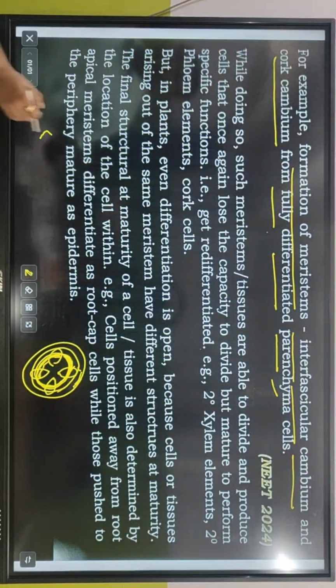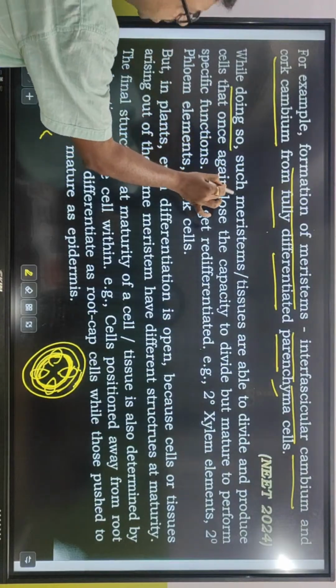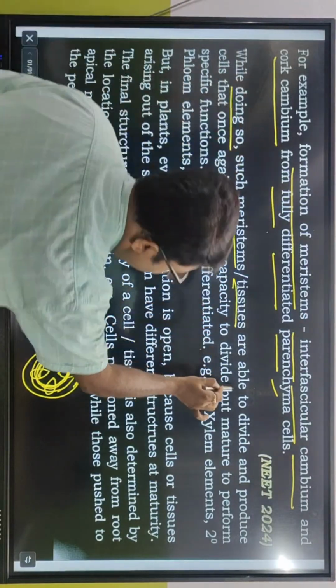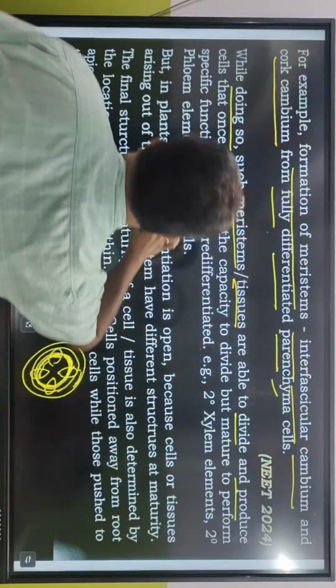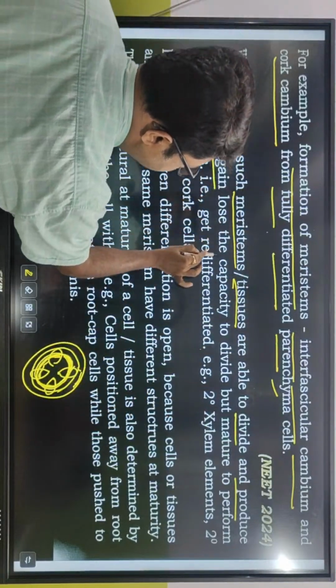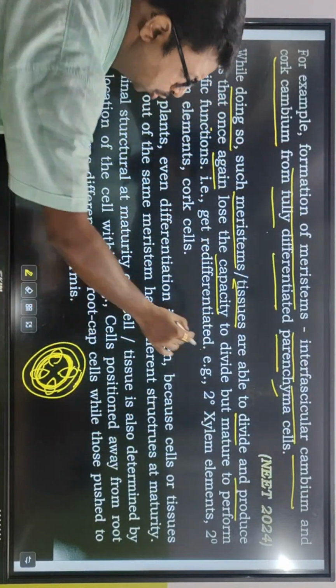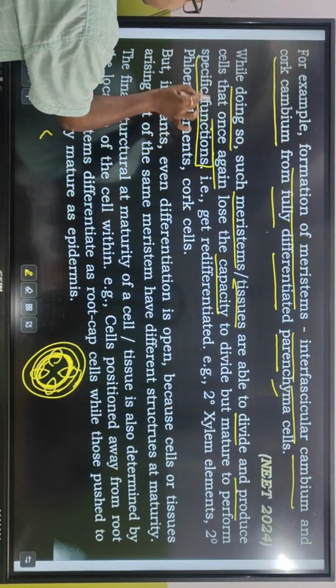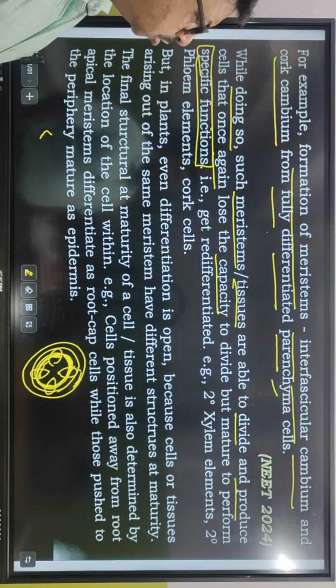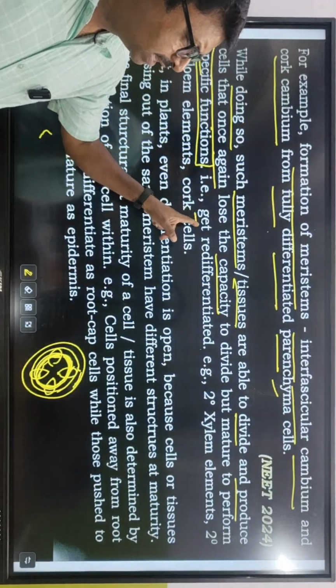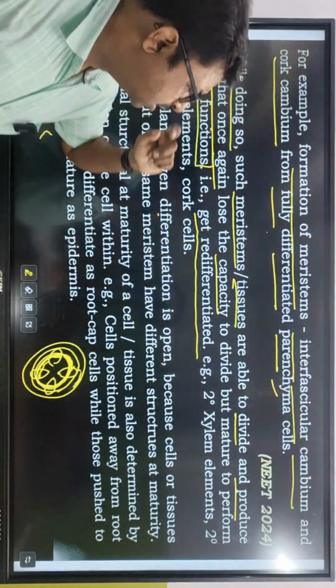While doing so, such meristems or tissues are able to divide and produce cells that once again lose the capacity to divide but mature to perform specific functions. কিছুদিন পরে ওরা ডিভাইড করা ক্যাপাসিটি নষ্ট হয়ে যায়, আবার পরে they get it back. তার মানে কি হয়?